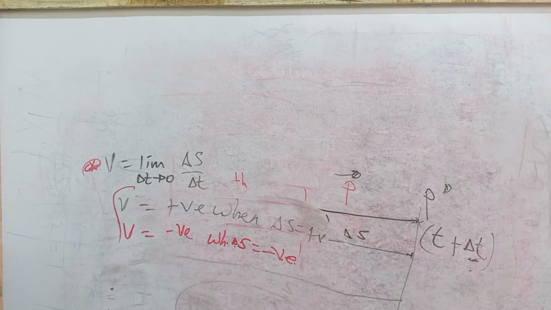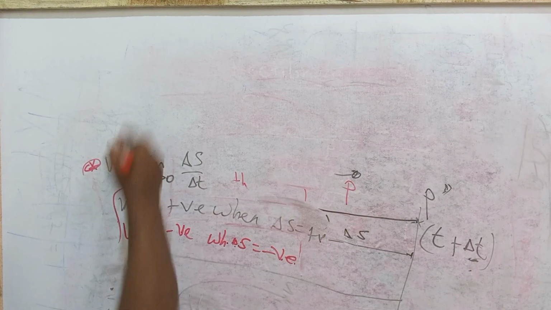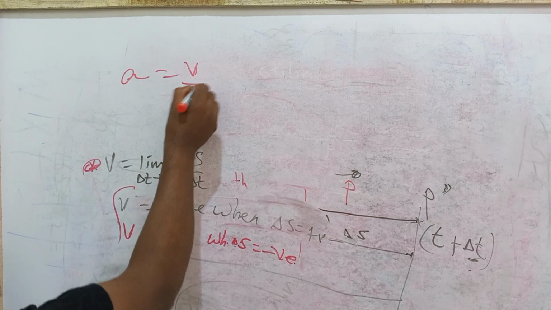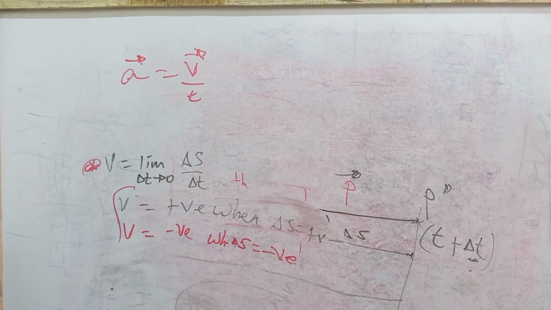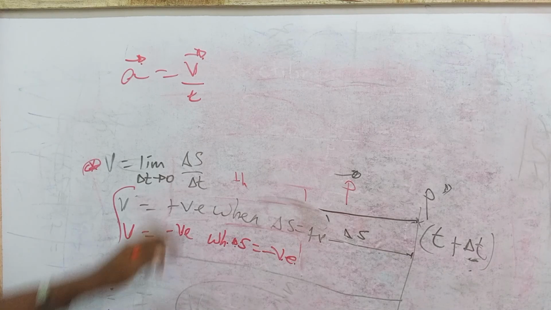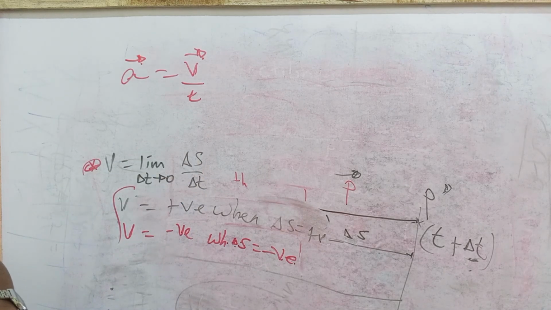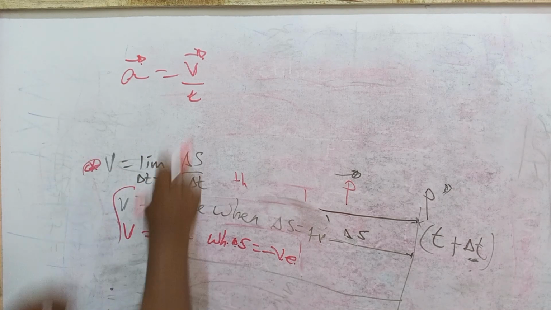Just as before, we talk about velocity. Acceleration is velocity over time, right? We know this. So acceleration can either be positive or negative. It depends on velocity.